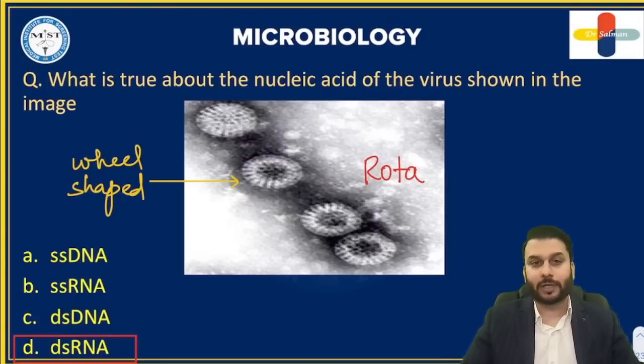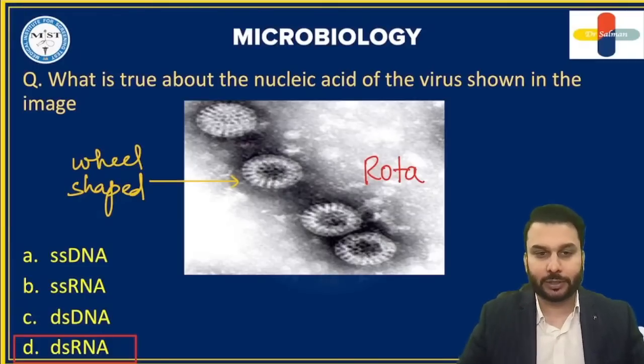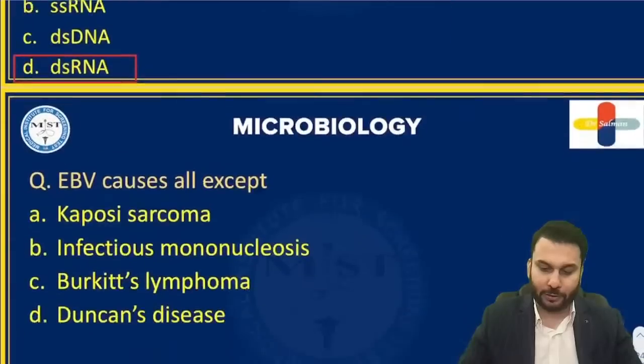It causes diarrhea, doctors. It is the most common cause of diarrhea in children. Rotavirus is the most common cause of diarrhea in children. Is that understood by all of you? This is the thing that you have to remember. Now, let us go to the next question.